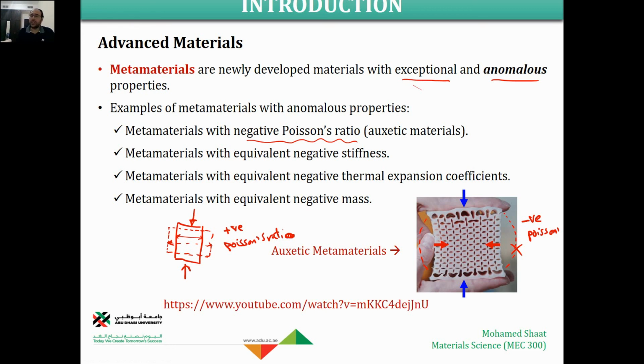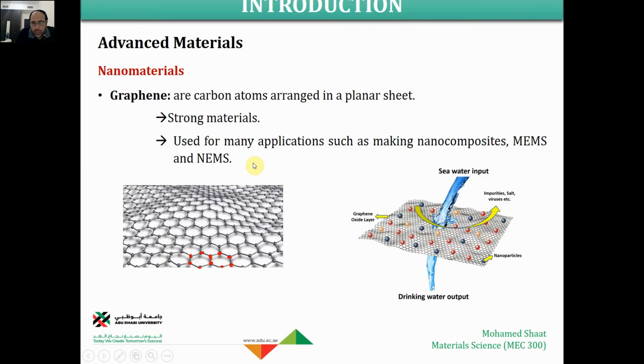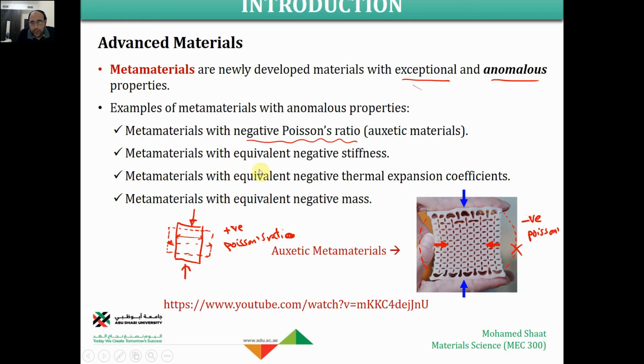The concept of the metamaterial is to specially design the material microstructure to achieve this weird, anomalous behavior, like negative Poisson's ratio, like equivalent negative stiffness. Any material in general should have a positive stiffness.